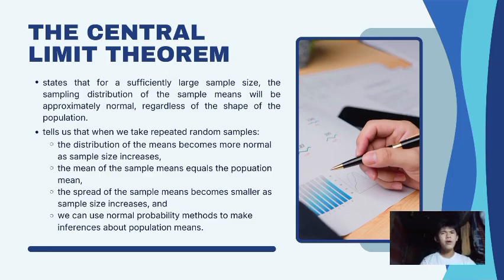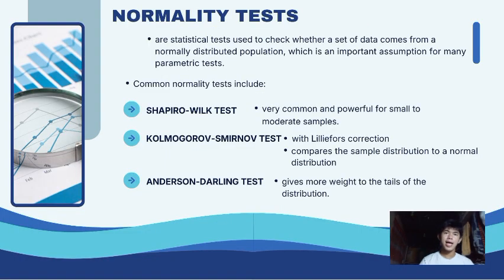So here we have the normality test. It is a statistical test used to check whether a set of data comes from a normally distributed population, which is a very important assumption for many parametric tests, because in a normality test you have to test if it is appropriate to use certain statistical tools. So you definitely have to check their normality.